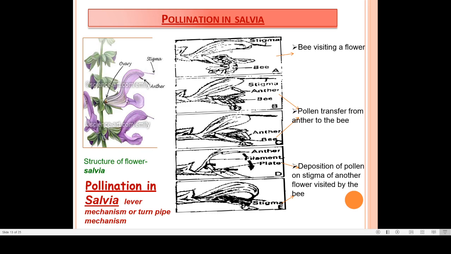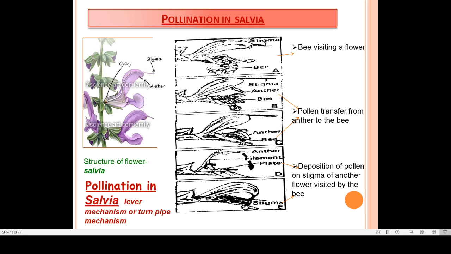When the insect, here you can see a bee visiting a flower, tries to get on the lower arm of the flower, the upper arm slightly bends towards the insect, and at that time pollen gets transferred to the bee, and that means it sticks to the body of this bee.